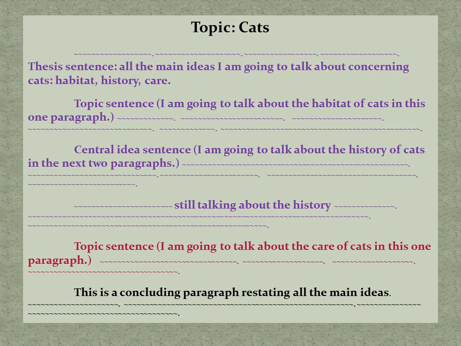Then finally, I'm going to now shift and talk about the care of cats in this final paragraph in my body, but it's only taking one paragraph to do it, so it's called a topic sentence. My stated main idea for that one paragraph is called a topic sentence. And then finally, my conclusion, where I'm just restating all of the main ideas, not introducing anything new.